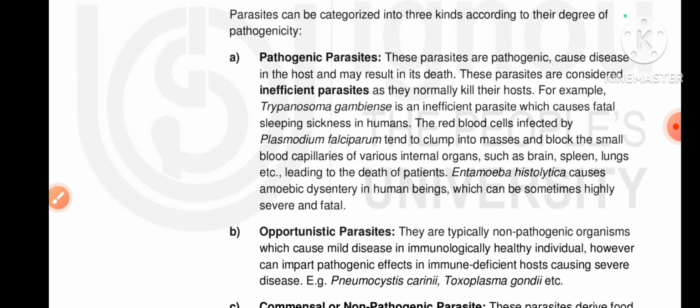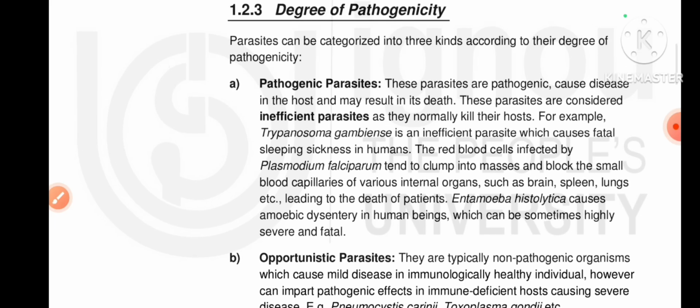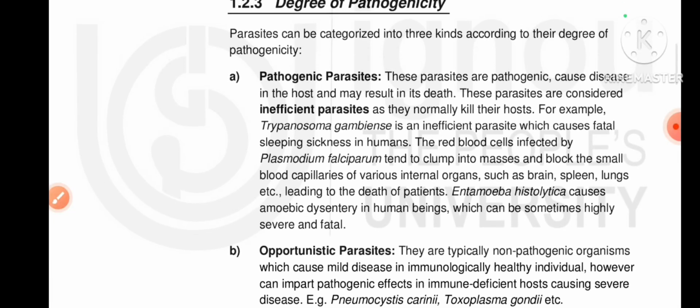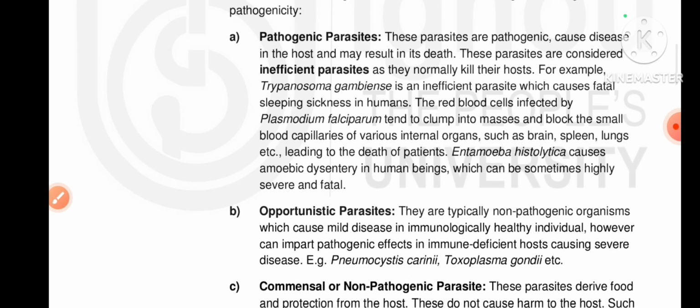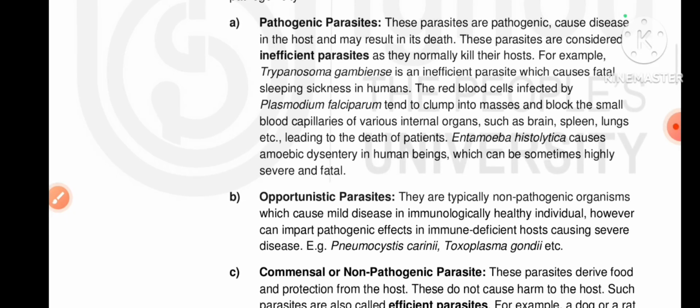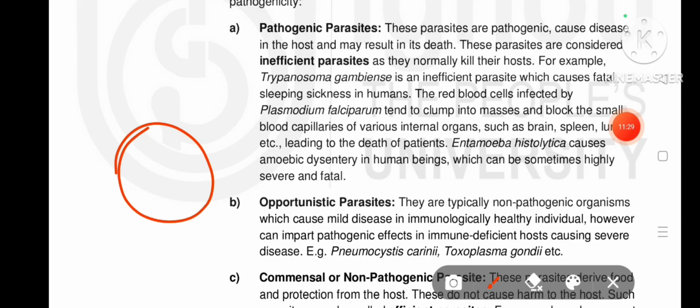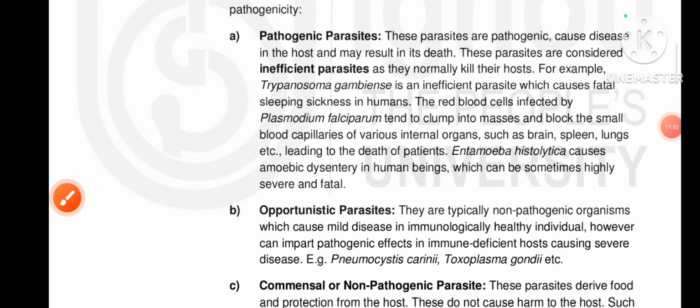What is a parasite? A parasite is an organism that lives in another organism. What is a pathogen? A pathogen is an agent that causes disease to its host. Pathogenic means it can cause disease to its host. Some parasites are pathogenic.